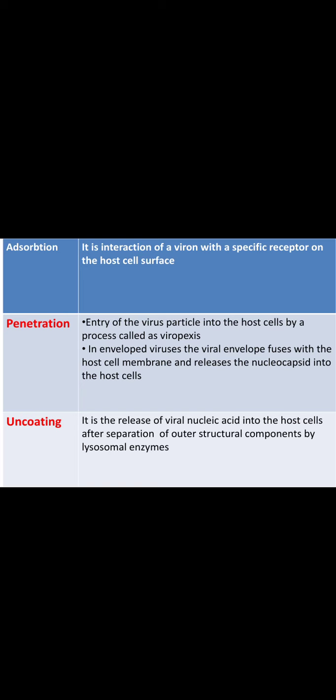And in the case of coronavirus, the ACE2 receptor is the receptor of the virus. This ACE2 receptor is found mainly on the respiratory epithelial cells and also in the lungs. Because of this, coronavirus has a significant effect on the respiratory epithelial cells and also in the lungs.